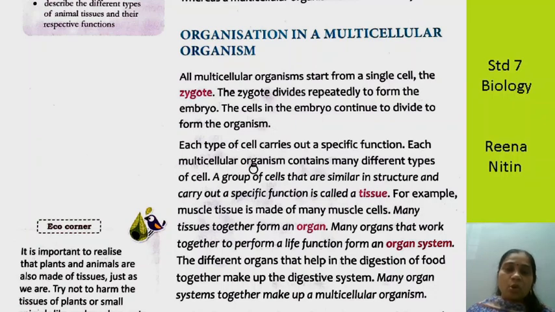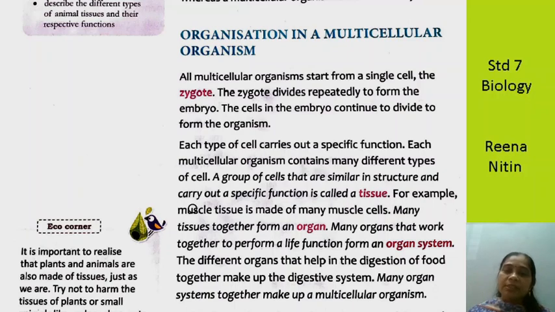Each multicellular organism contains many different types of cells. Any organism, the dog, the cat, whatever, is made up of different types of cells. It is not only our human body, but even the body of cats and dogs. A group of cells that are similar in structure and function, carrying out a specific function, is known as a tissue. In our body, many cells are similar in structure and have a similar function. They group together and come together to form a tissue.